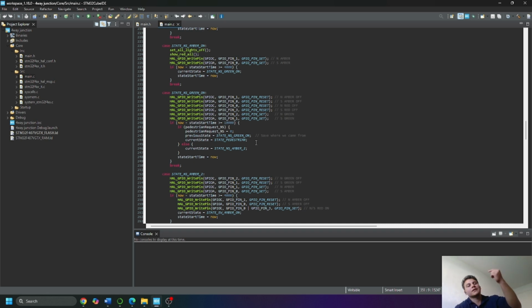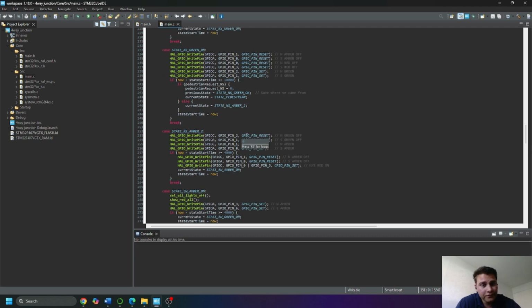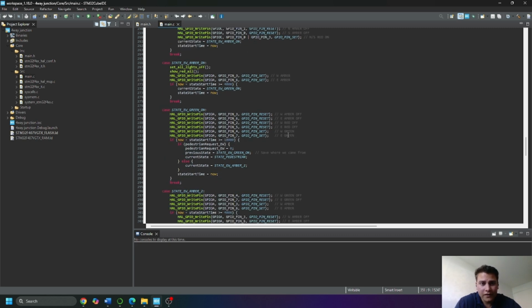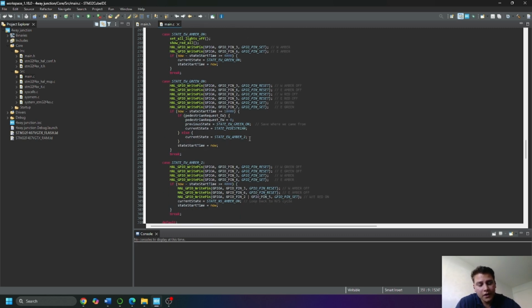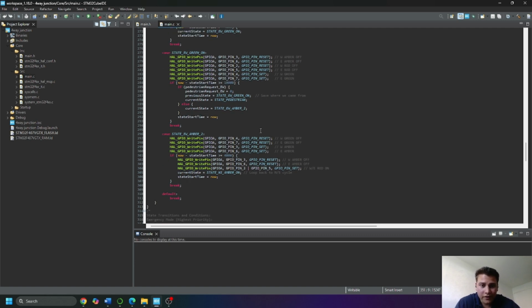Then when it's gonna turn red, it's gonna stay red so the pedestrians can all pass. Yeah, so we have different states for each traffic light state, different timing.